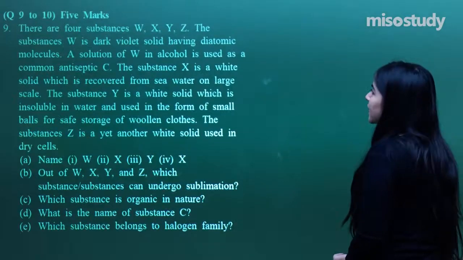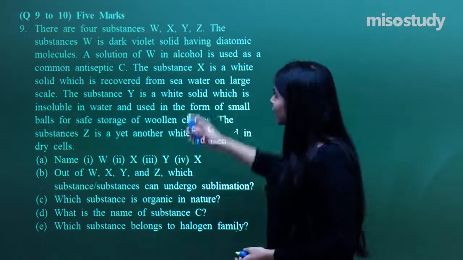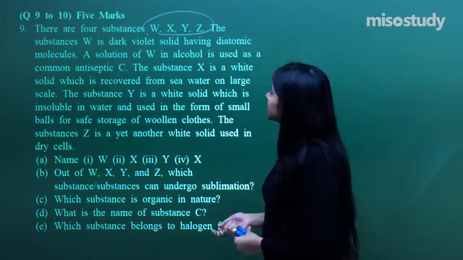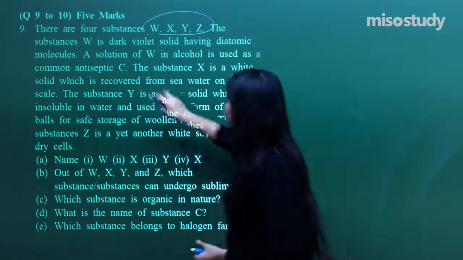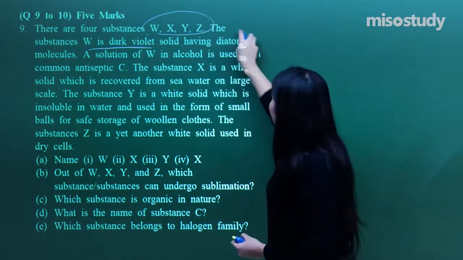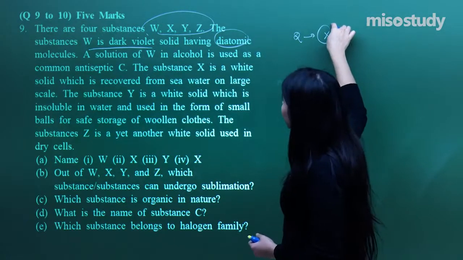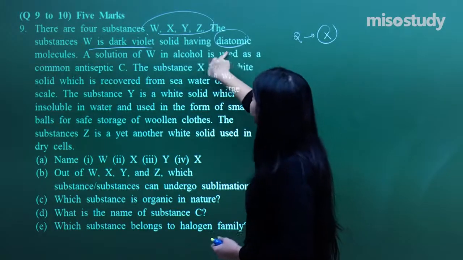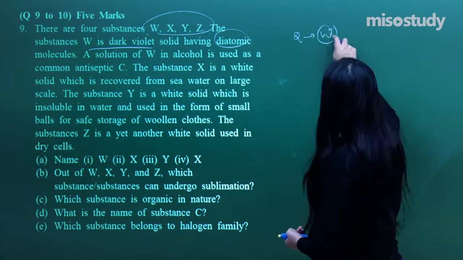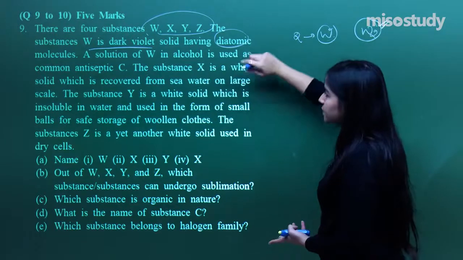Now, question number 9. Now it's a 5-mark question, going to be very interesting, so just pay attention. There are 4 substances X, Y, Z, W. The substance W is dark violet, a solid having diatomic molecules. Diatomic means 2 atoms are combined. W is there, so let's assume it is W only because it's given in the question. So W, 2 atoms are combined, W2, this is the molecule, I don't know what W is.